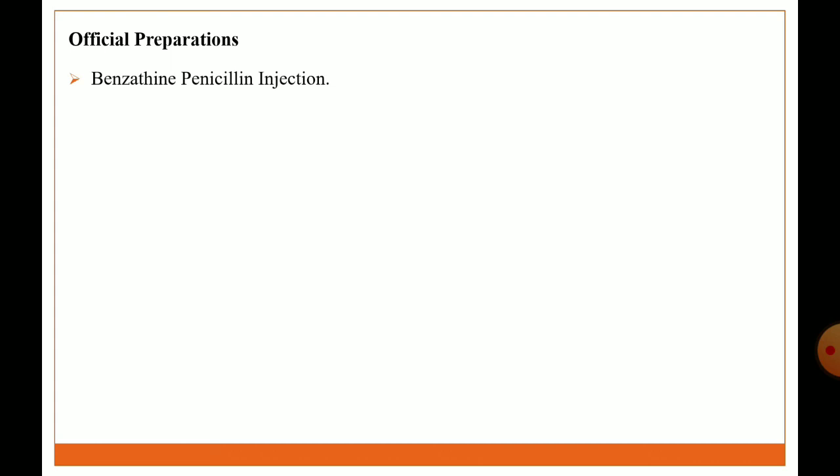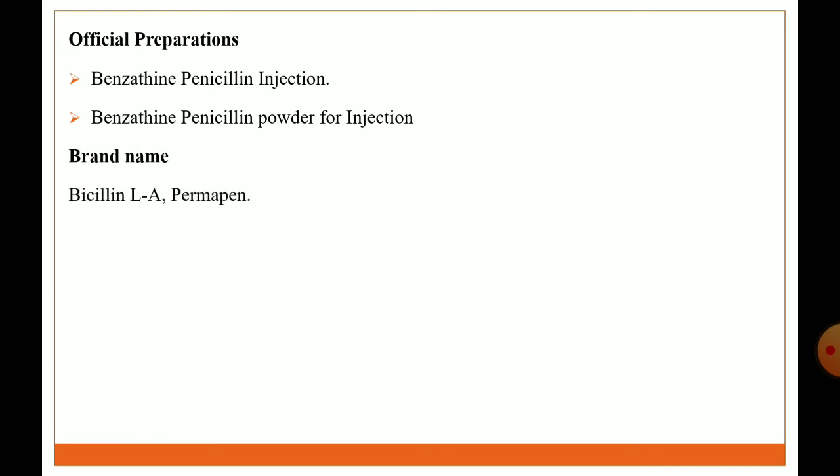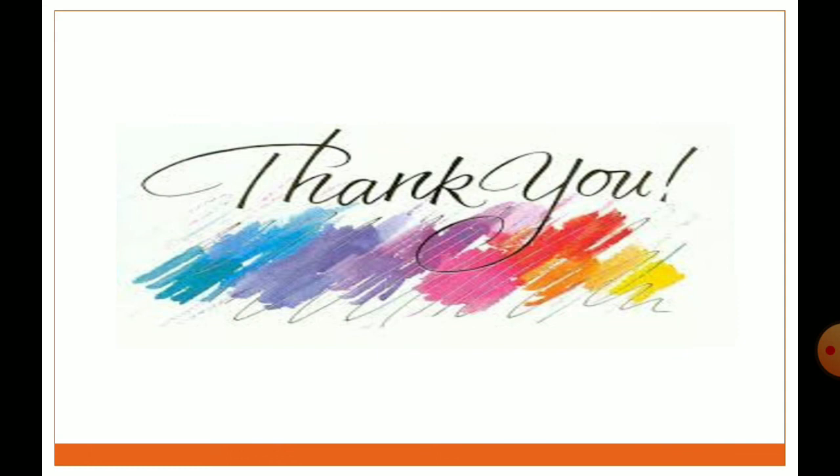Official preparations: benzathine penicillin injection, benzathine penicillin powder for injection. Brand names: Bicillin LA, Permapen. So in this lecture we discussed the definition and classification of antibiotics, introduction of penicillin, and drug profile of some penicillin antibiotic agents. Thank you.